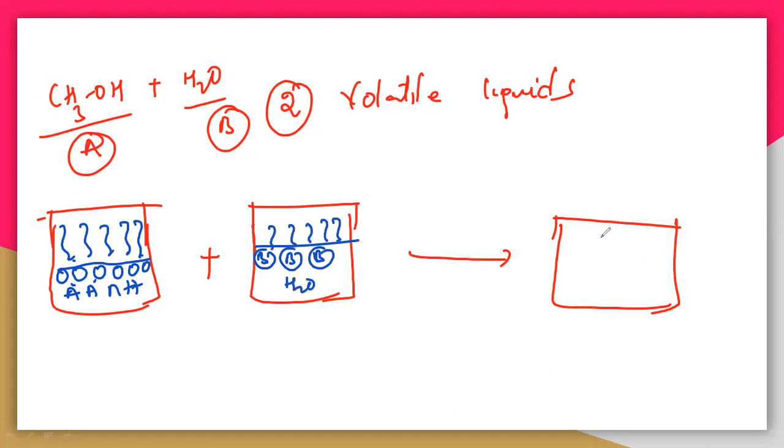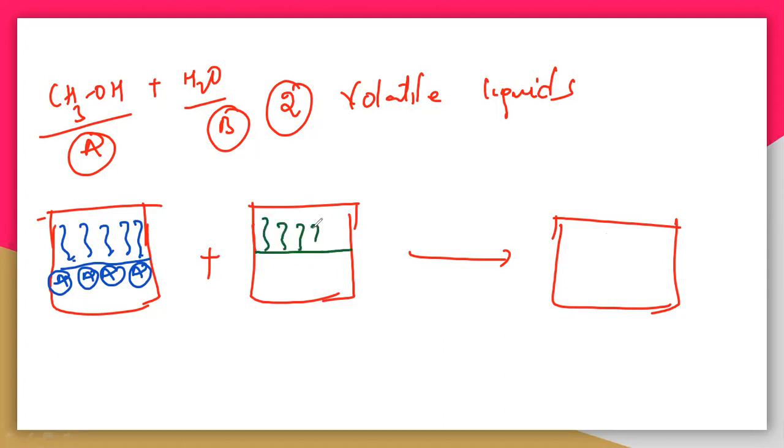Whatever we are adding, I will show with another color so you can easily understand this. This is the surface molecule A, and A vapors are there, and then these are the B vapors.